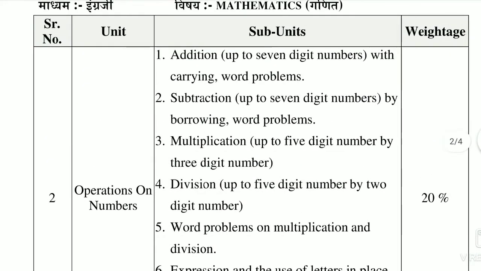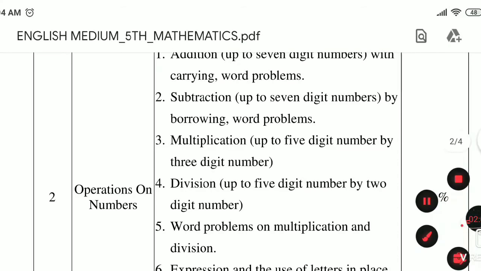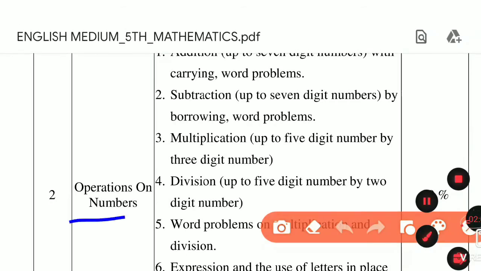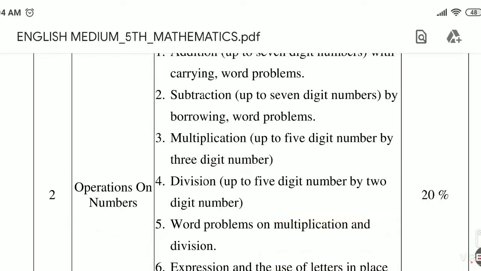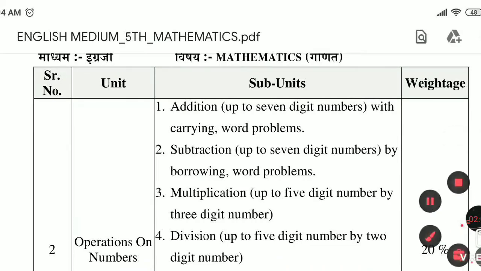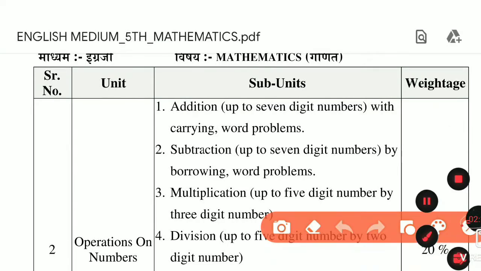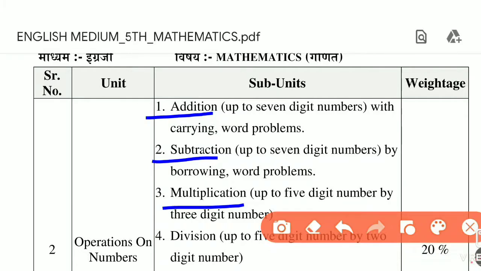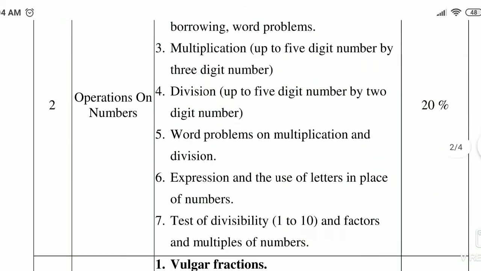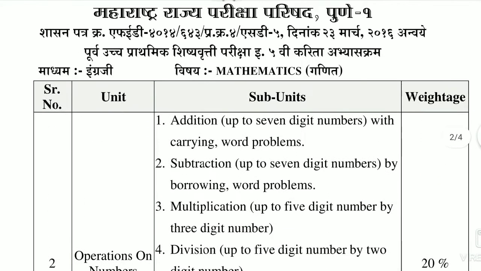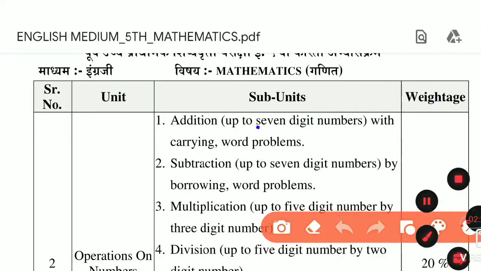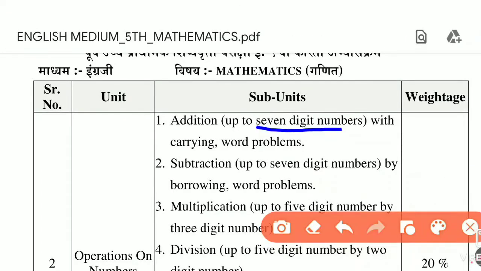Now the next, second unit is operations on numbers. In this lesson we will study addition, which as you know you can do easily, subtraction, multiplication, division. But the number of digits increases, so we have to do addition up to 7-digit numbers.